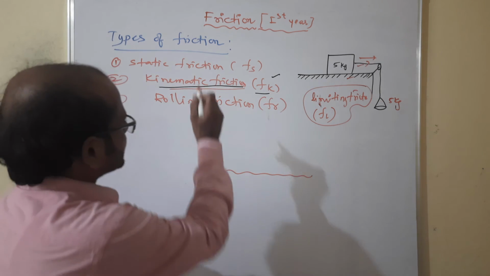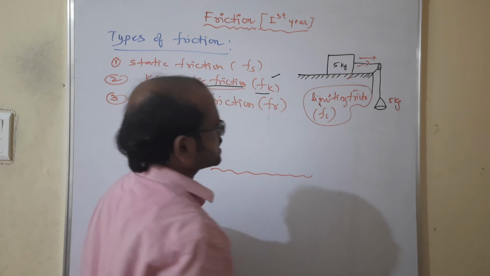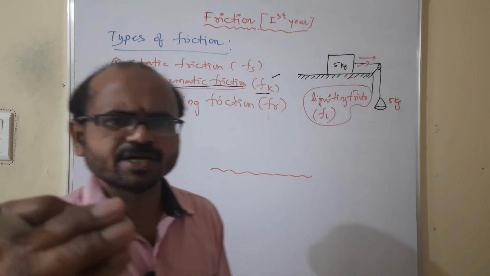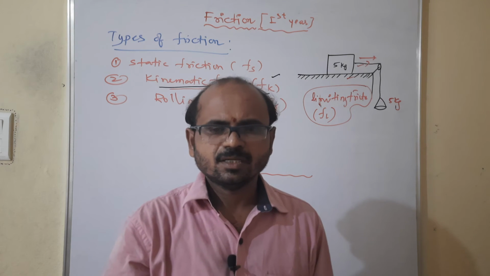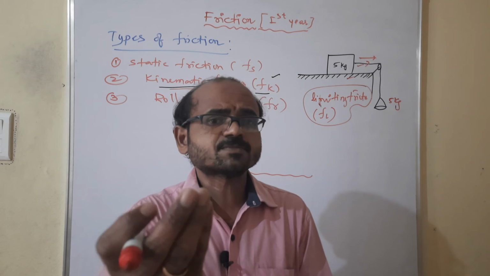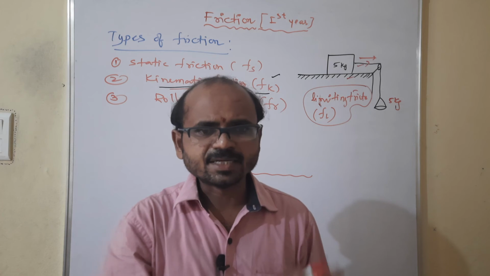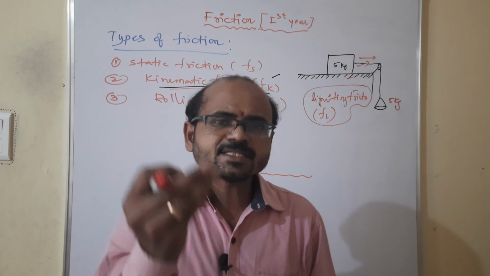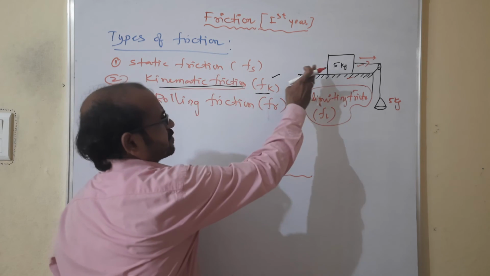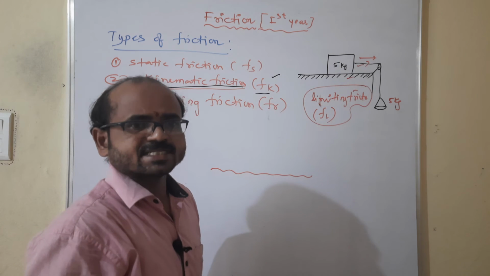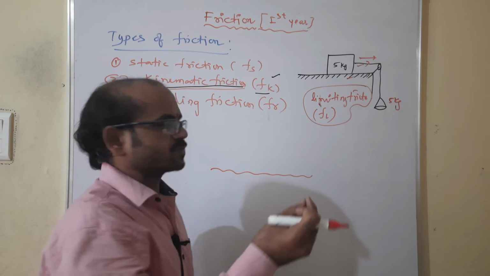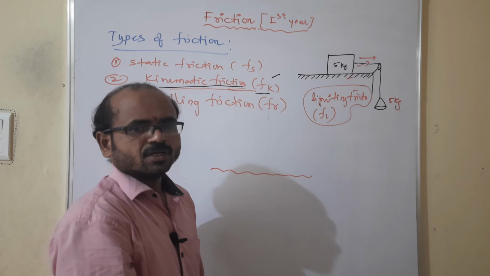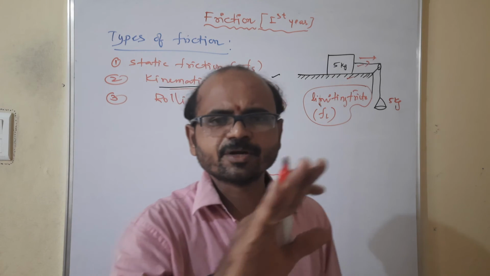One is static, one more is kinematic, and one more is limiting. Limiting is the one that is ready to slide. That is, only when it is balanced is it possible to slide. Once it starts, the friction reduces, static friction reduces, and it is converted into kinematic. Once reduced, it maintains a constant.